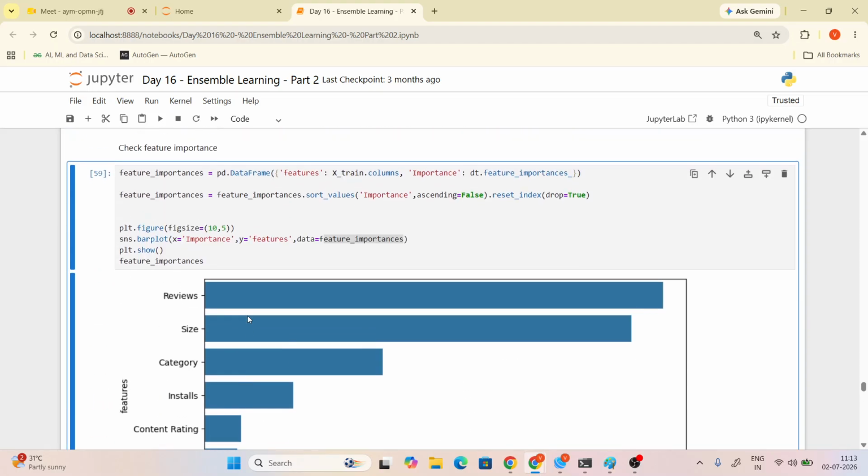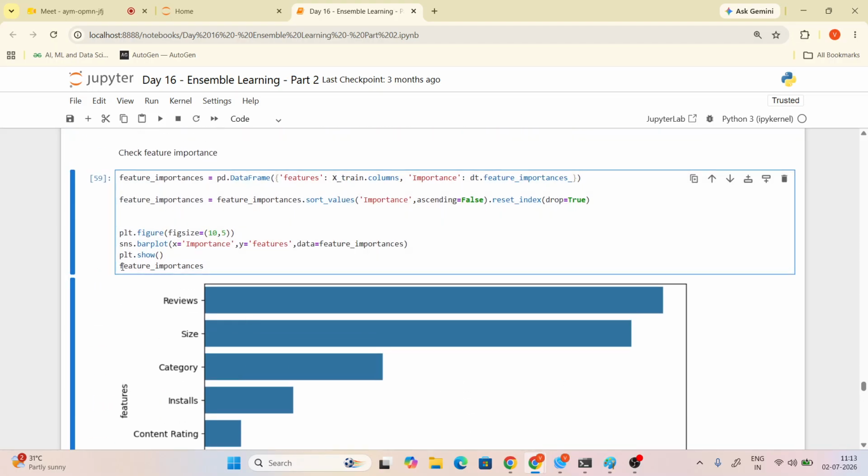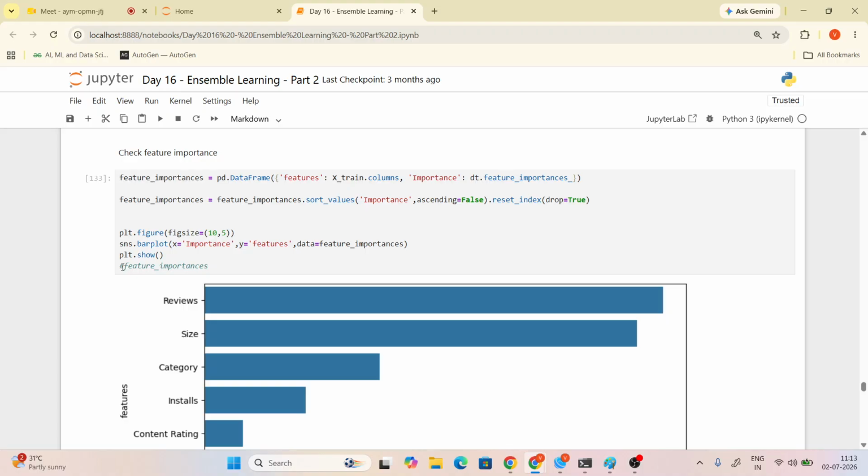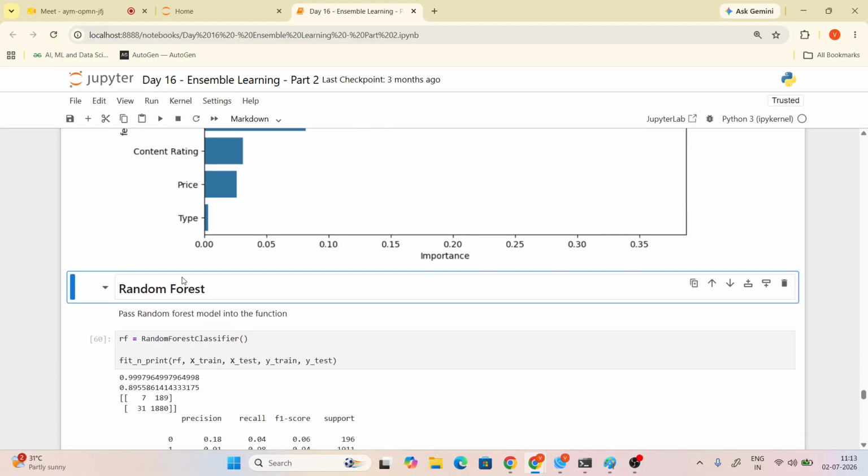Okay. Now I will give it as a comment line. Once you want to display it, you can remove the comment line. Okay. The same concept will be applied for all the concepts, Alka.